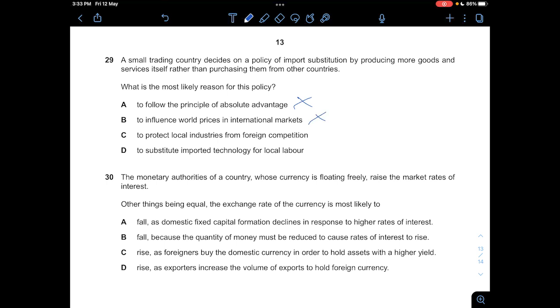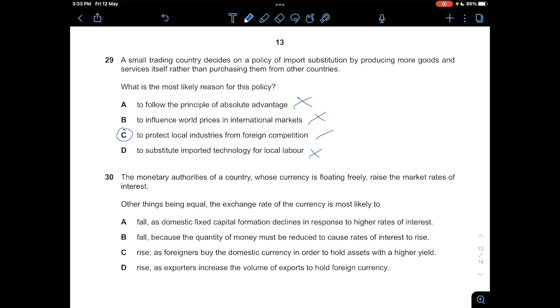And C, to protect local industries from foreign competition, that will be correct. But let's look at D. To substitute imported technology for local labor is wrong, because if that's the case, your efficiency would reduce. So D is not correct. So the answer is C.